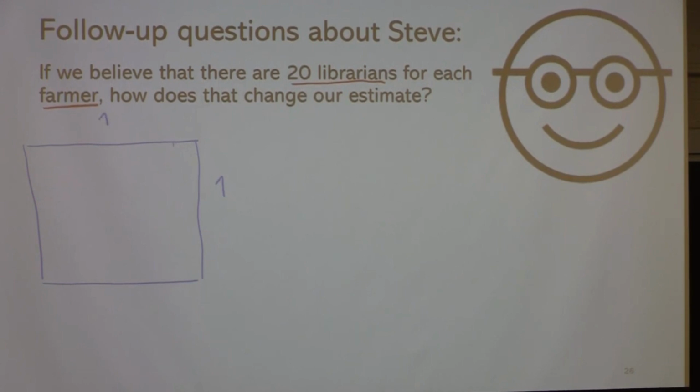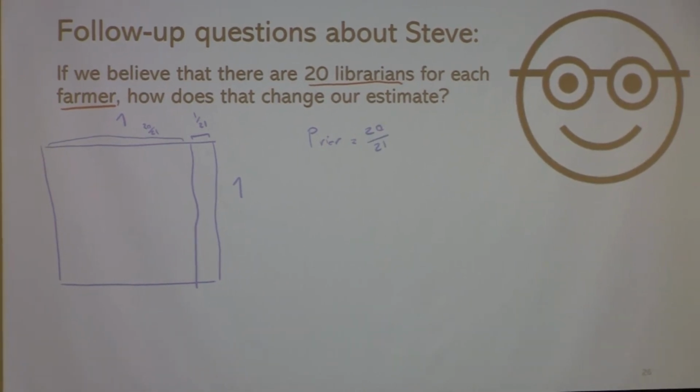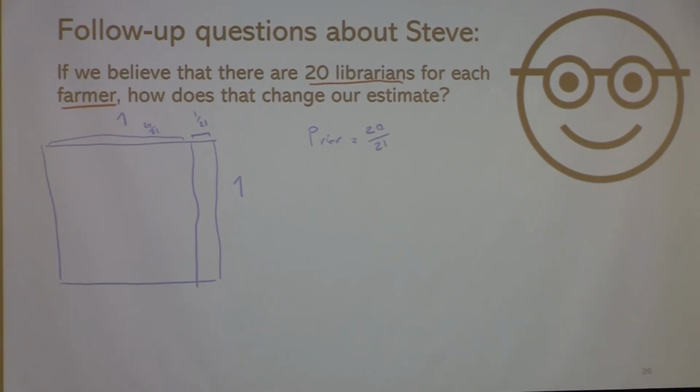Now, this part, this length is 1 over 21. And of course, this part would be 20 over 21. So here in this example, the prior is already 20 over 21. And the evidence that we have is in the same direction as our belief. So then the evidence actually makes us more confident about the belief that we had before the evidence was presented to us. So this is 20 over 21, which is equal to almost 95%.